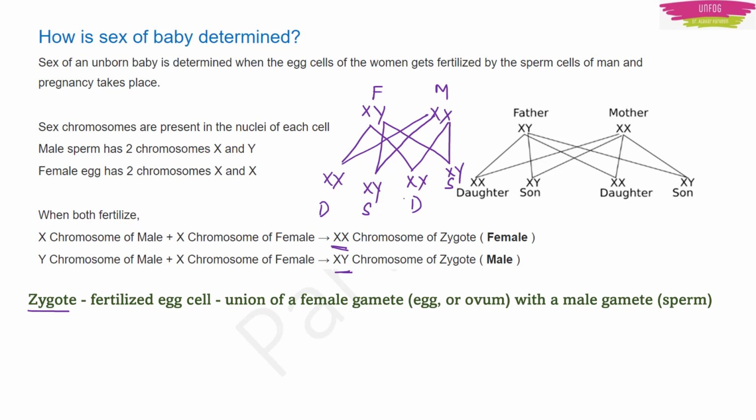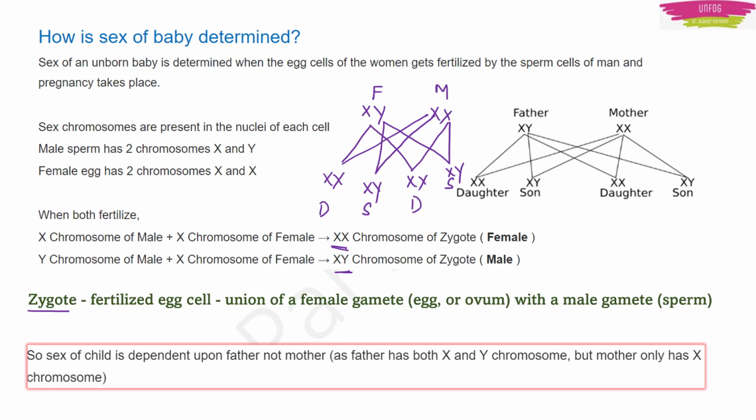What is the moral of the story? The female is having XX chromosome, right? And male is having XY chromosome, right? So the moral of the story is that the gender or the sex of the child depends upon the male. It depends upon the father of the child, not the mother, because father has both X and Y chromosome, but mother has only X chromosome.